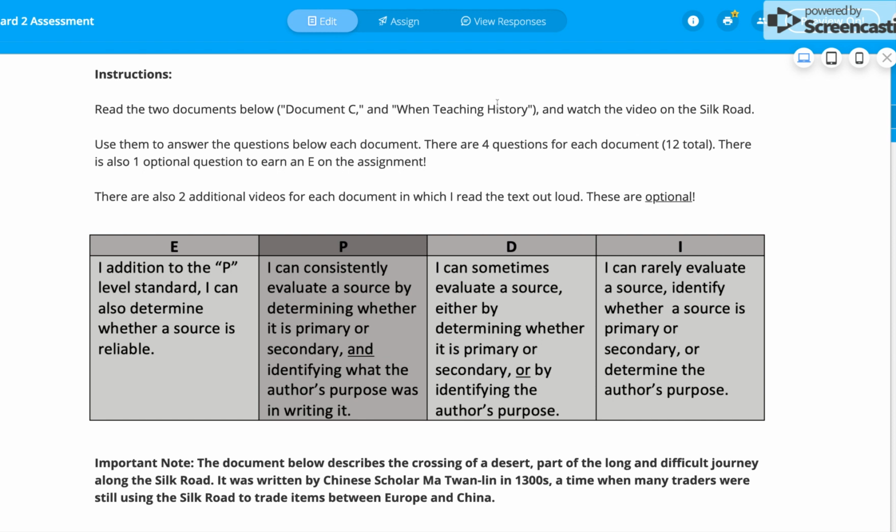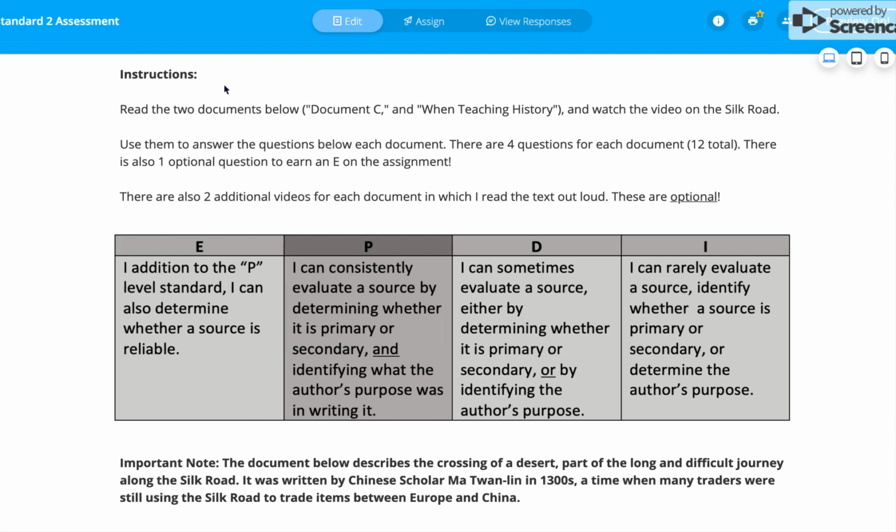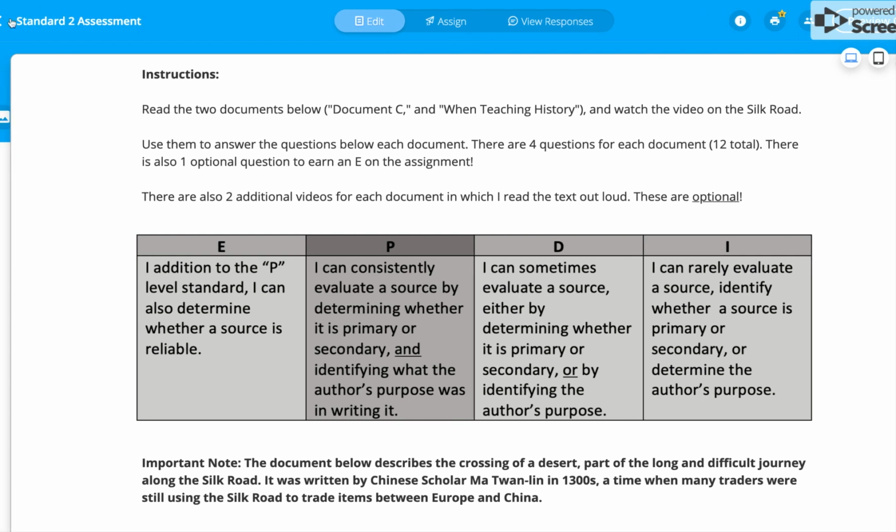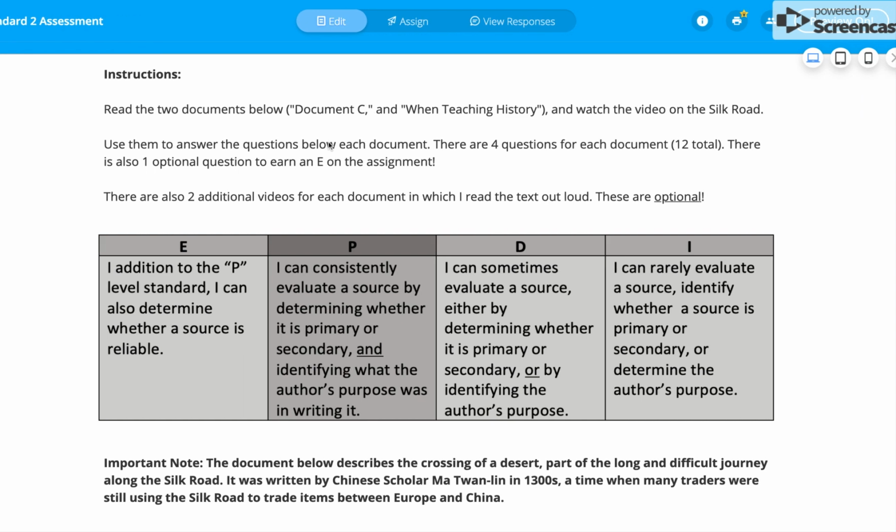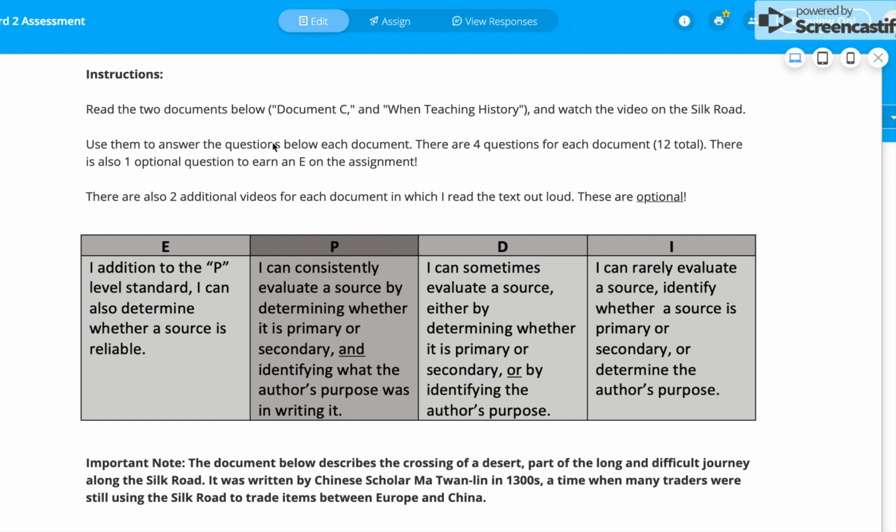Hi guys, I just want to give you a quick video version of the directions for this assignment, especially since you have a sub today and I'm not there. So the first thing, guys, make sure that you take this assignment seriously. It is graded. This is an assessment. It's our standard 2 assessment. That means it's going in the grade book for quarter 3, and I really need you guys to take your time with it and take it seriously, okay?